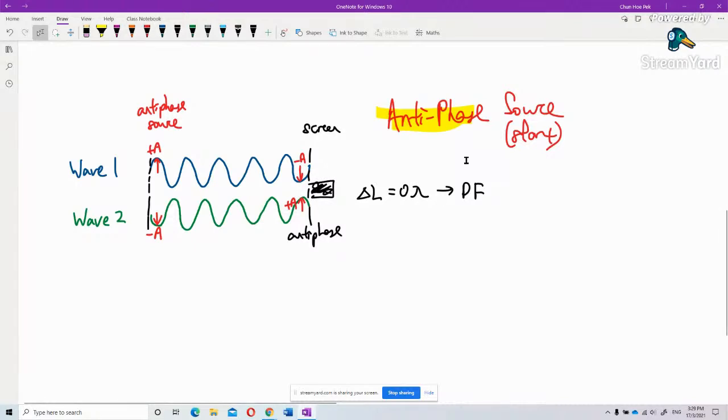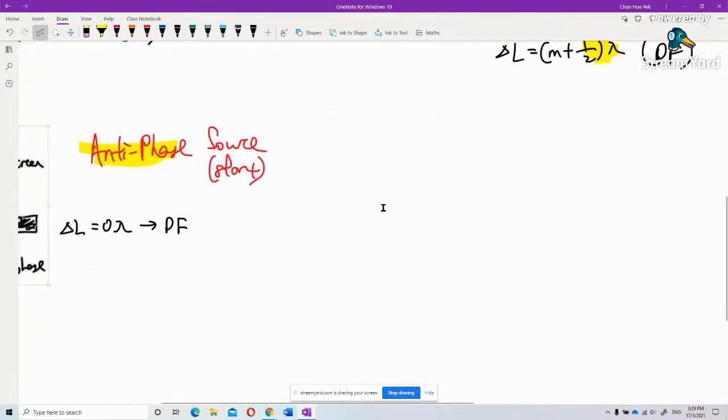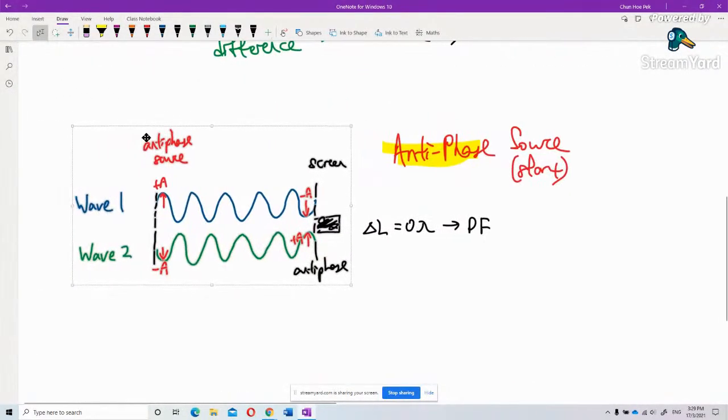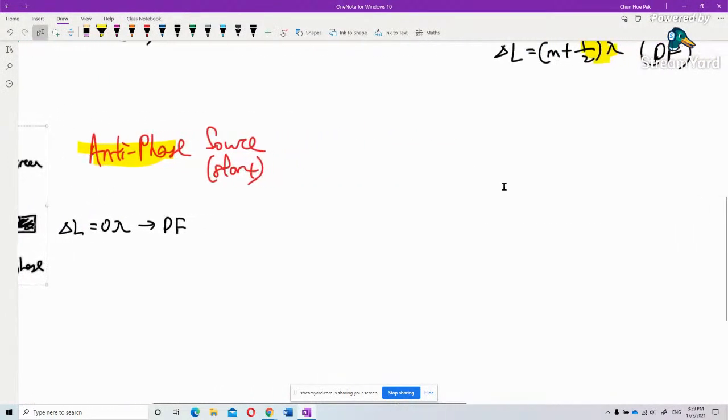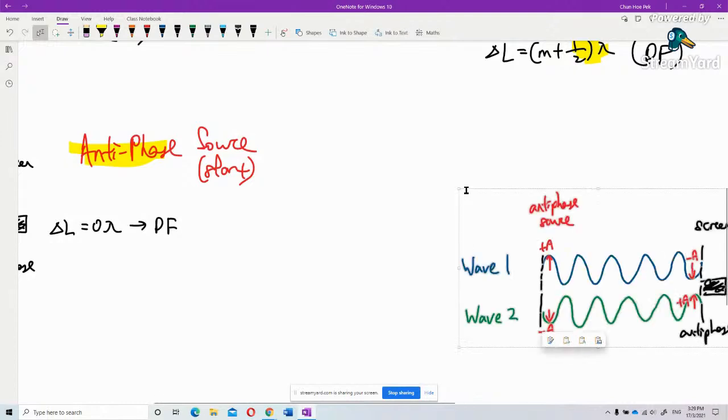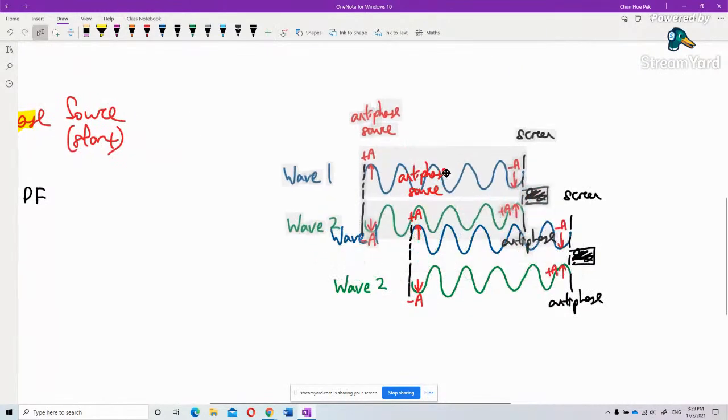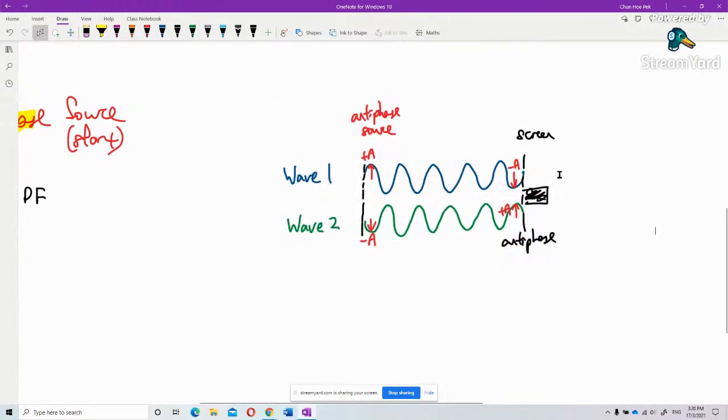Okay. So now, let's go on to half lambda. Let's put it over here. All right. Half lambda. What happened to the half lambda? I need to rub off everything of this one.